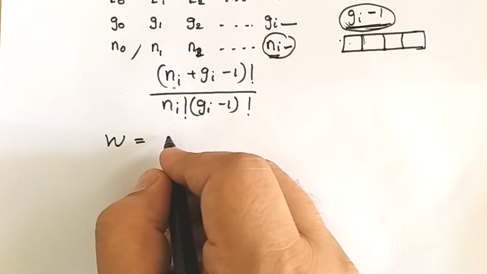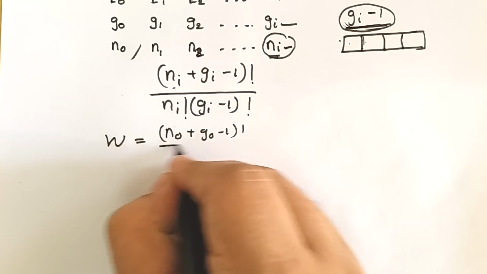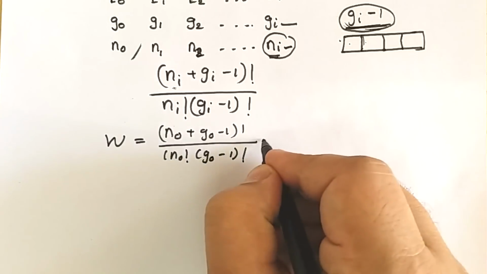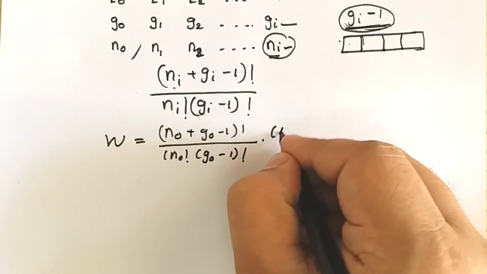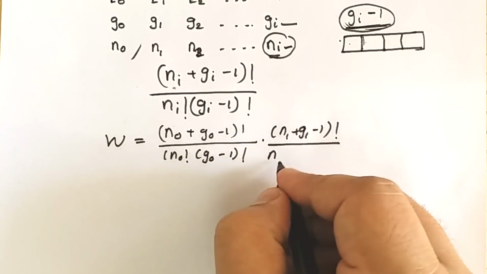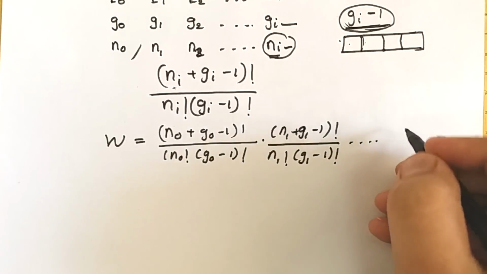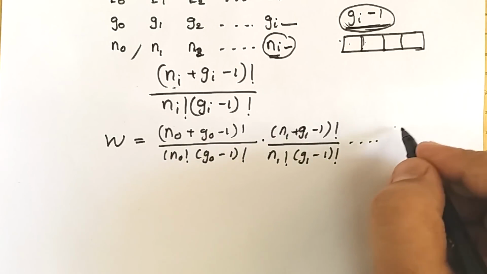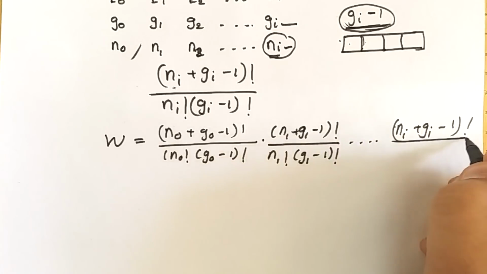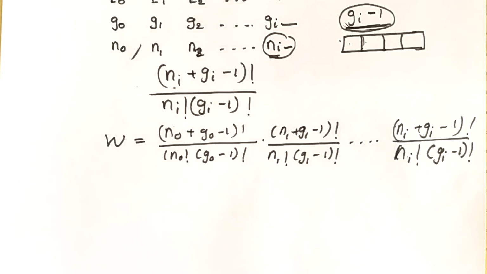Hence W equals (N0 plus G0 minus 1) factorial upon N0 factorial (G0 minus 1) factorial, into (N1 plus G1 minus 1) factorial upon N1 factorial (G1 minus 1) factorial, and so on, into (Ni plus Gi minus 1) factorial upon Ni factorial into (Gi minus 1) factorial.